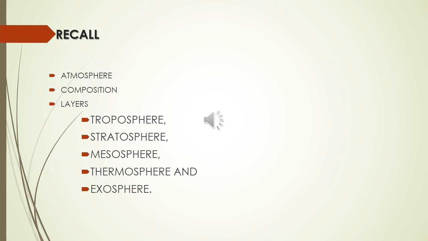Today's class we will discuss the factors that influence weather and climate. Before that, just know the difference between weather and climate. Weather I already told. The day-to-day behavior of the atmosphere is called weather, while climate means the average weather condition over a longer period of time. So what are the other differences?